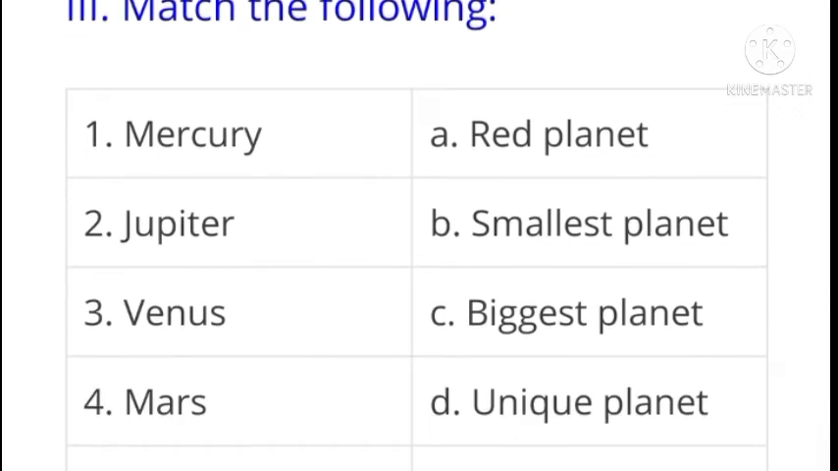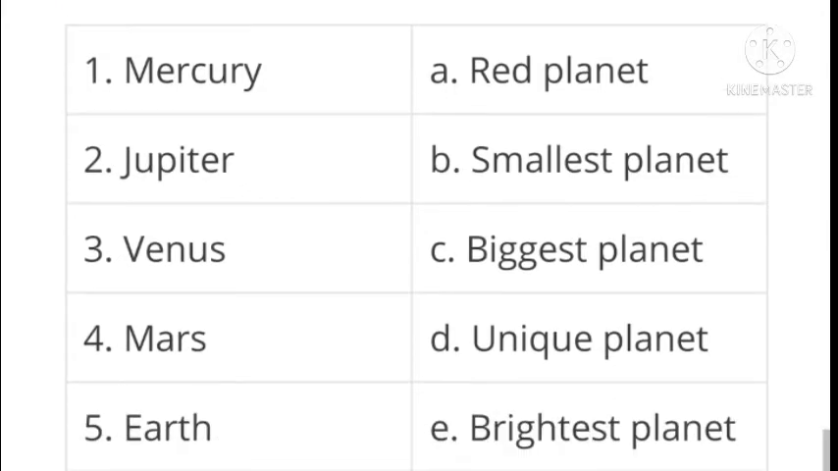Next, match the following. Here the names of the planets are given on the left side and their descriptions on the right side, and we need to match them.